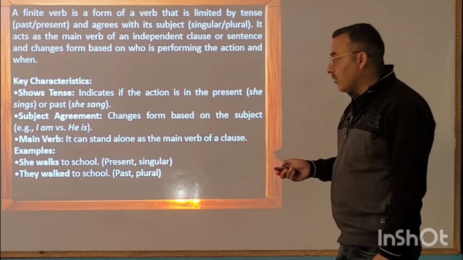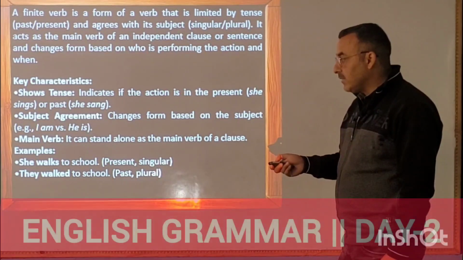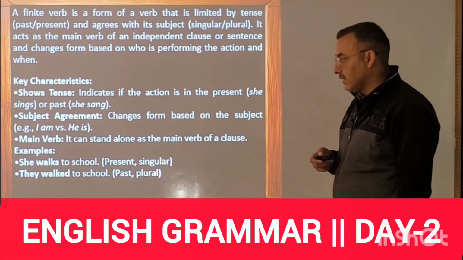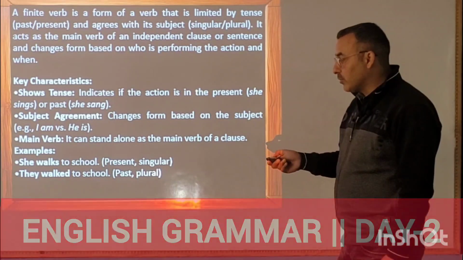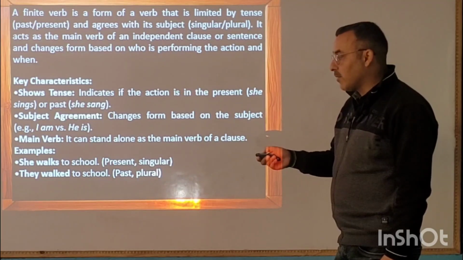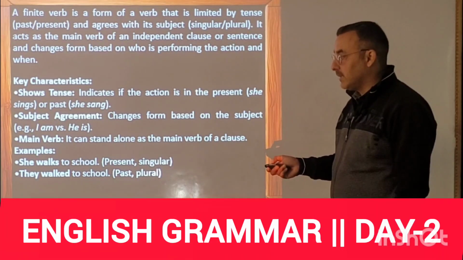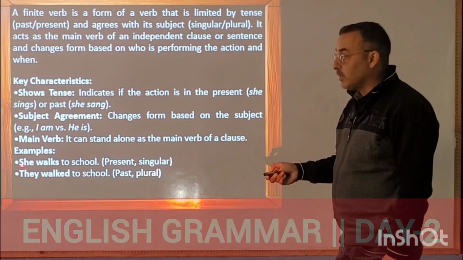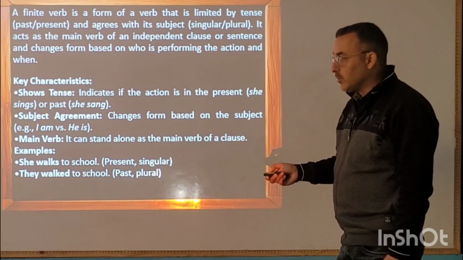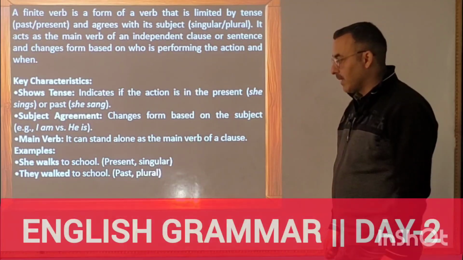It can stand alone as the main verb of a clause. For example, she walks to school or they walk to school. You can see here, she walks to school. Here we are talking about simple present tense, and the subject is singular, and we are using walks. She walks to school.